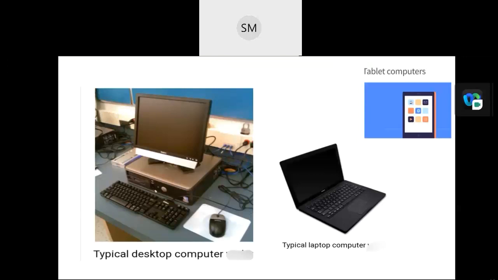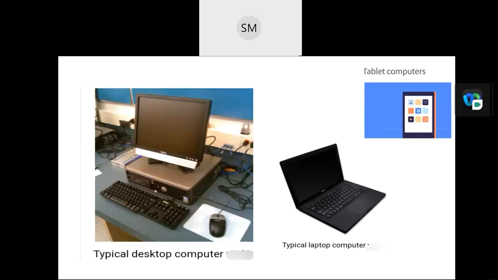So there are different types of computers. What are they? Computers come in many shapes and sizes and they perform many different functions in our daily lives.